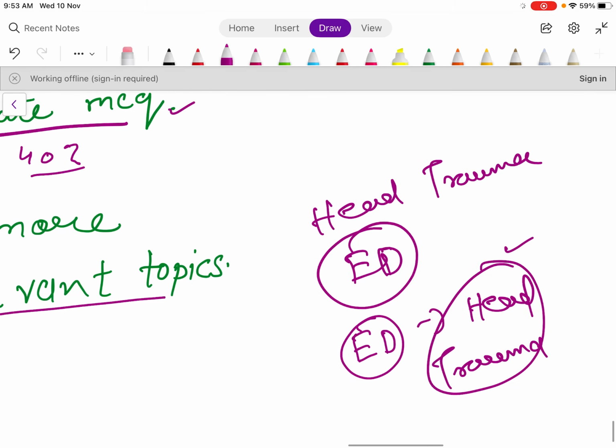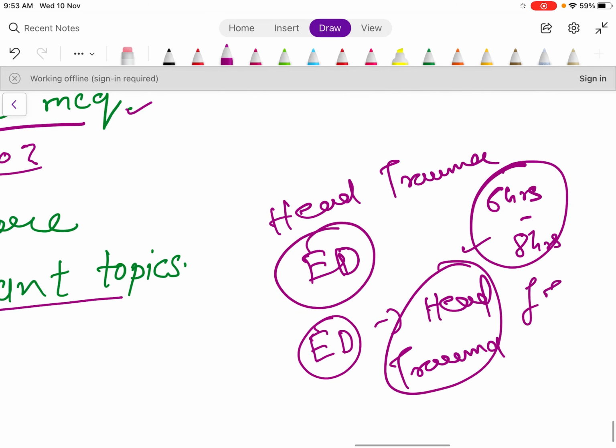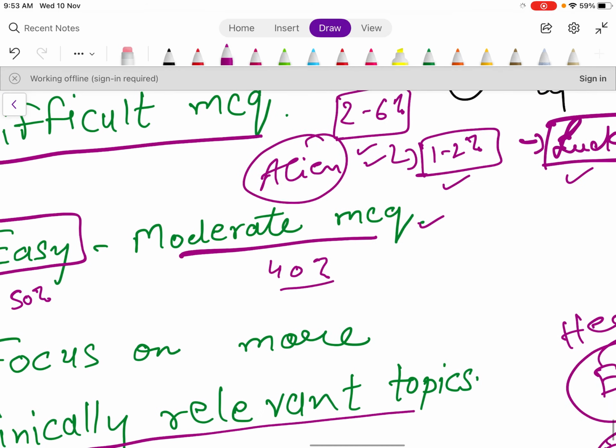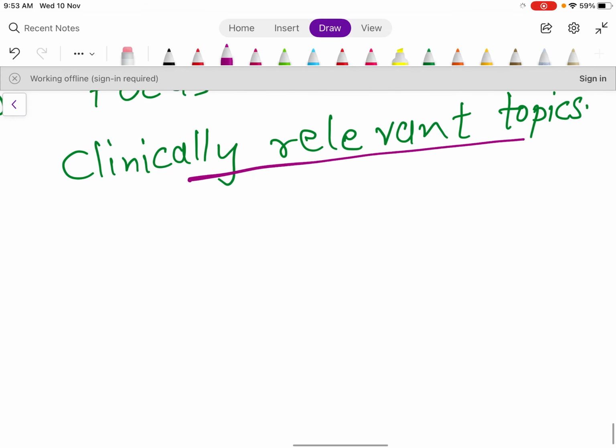In your duty hours, like 6 to 8 hours, they will see one trauma patient. So now this trauma has become clinically relevant, so you need to read this trauma. This is the way you need to approach.